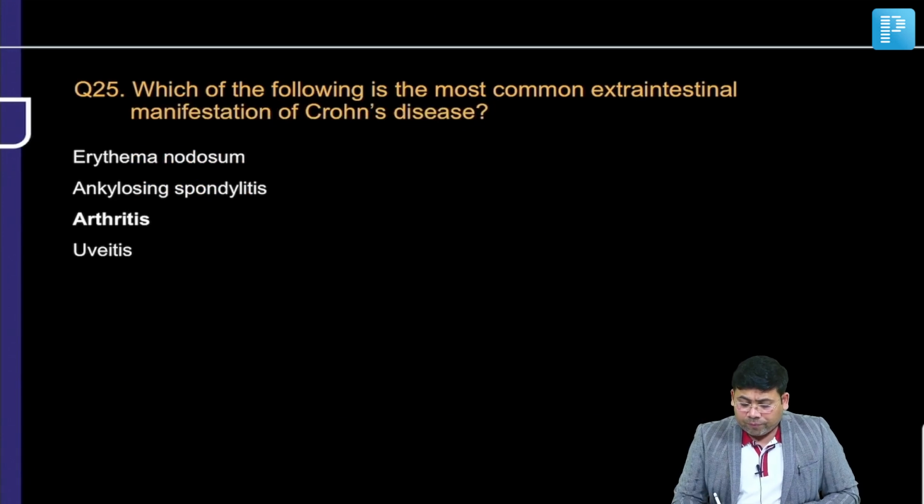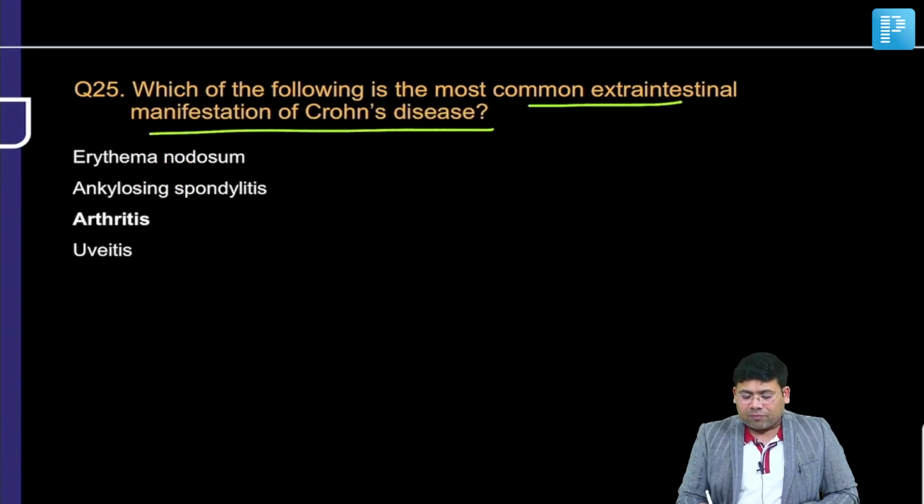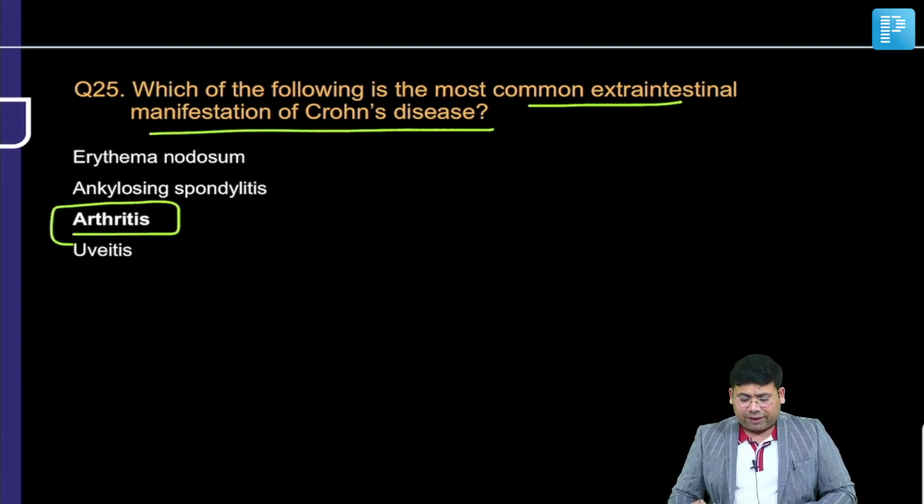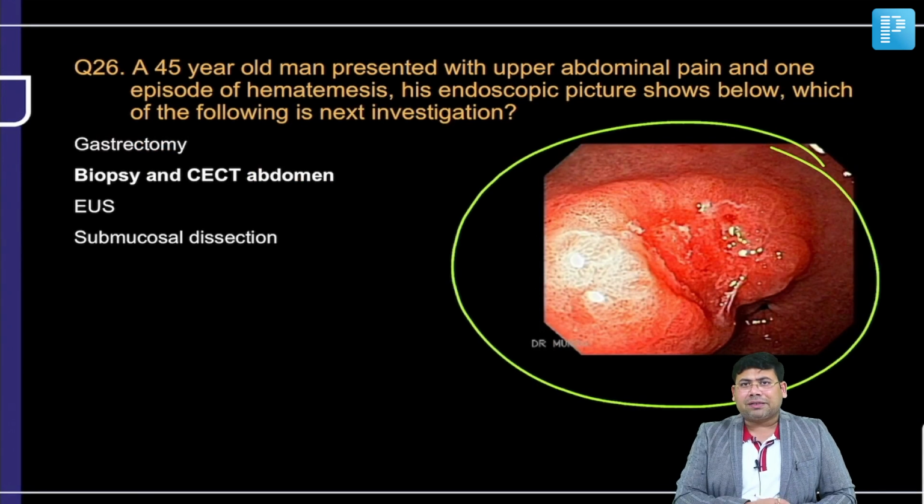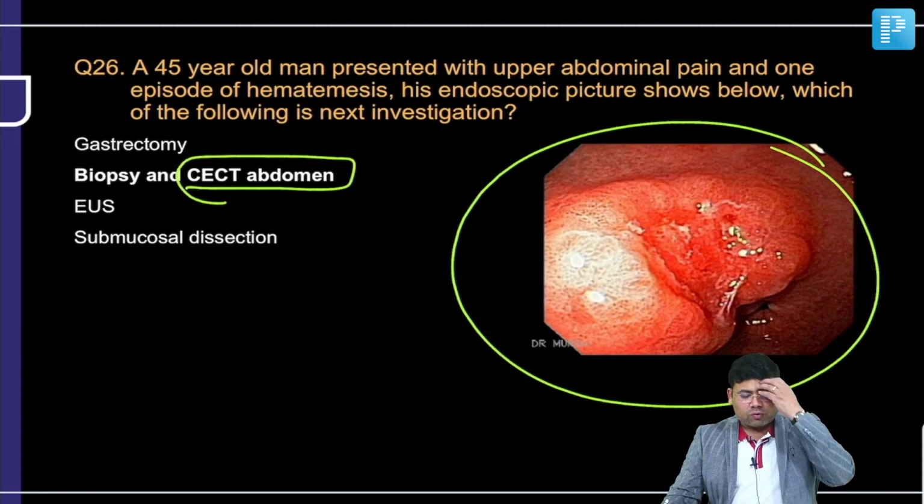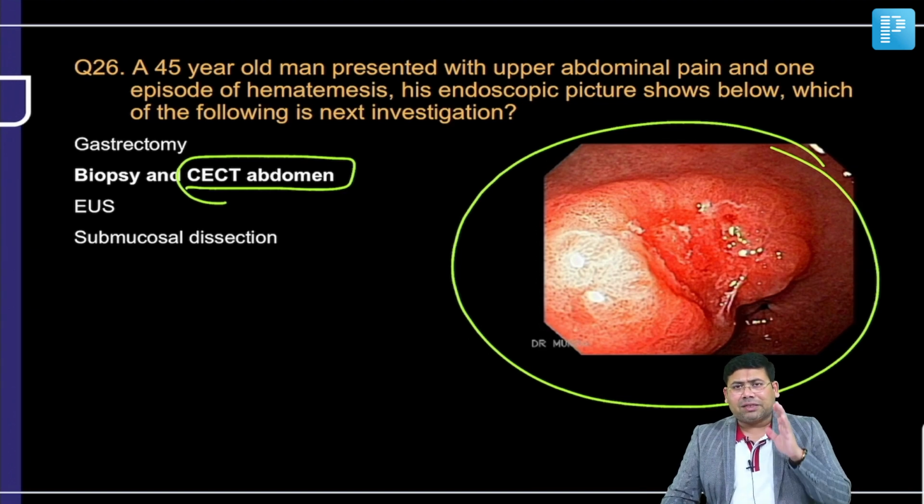Most common extraintestinal symptom of Crohn's, the answer is arthritis, and everyone knows this. Now, if you see this endoscopy image, this is a classical GIST in view. So GIST is basically a CT diagnosis. However, we'll go for an endoscopic biopsy. Most of the time it is submucosal, so you might miss out. So biopsy and CT abdomen is the most important thing.